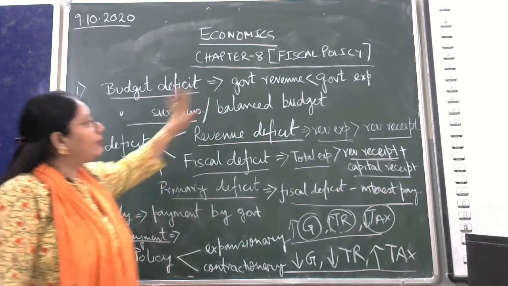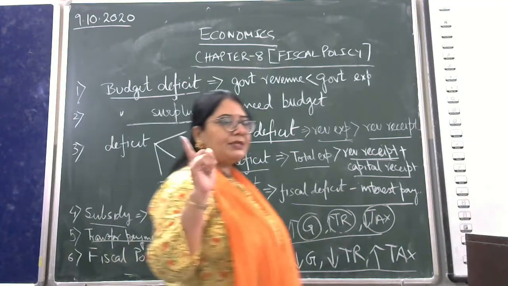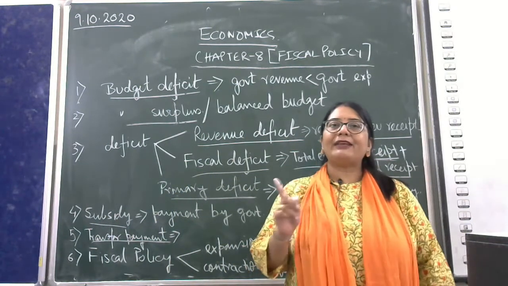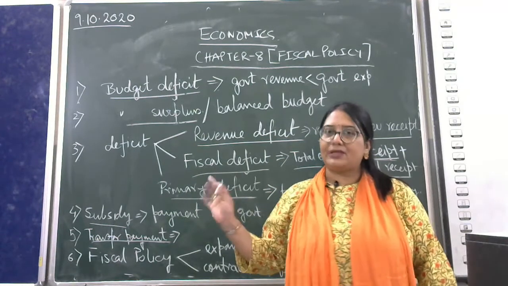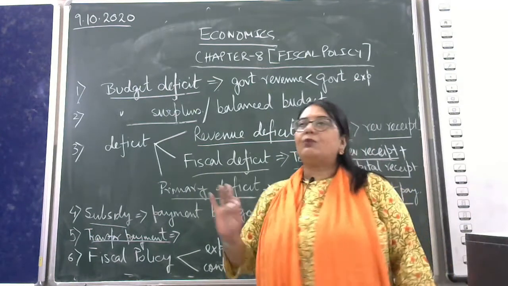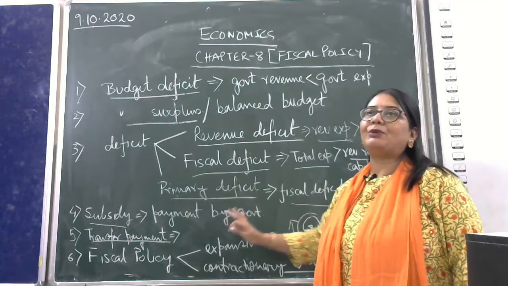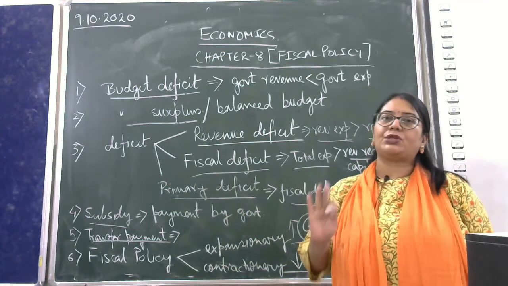Remember boys, from this chapter, one MCQ will come and one objective type question will come. No 5 marks broad question is coming from this chapter.